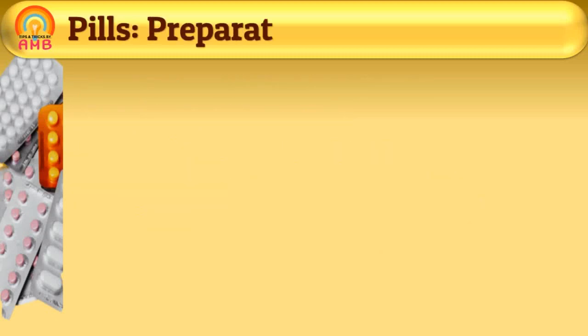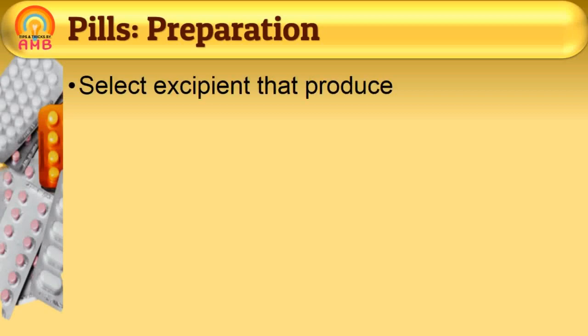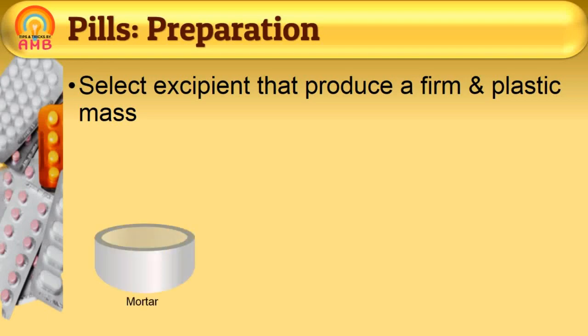While preparing pills, excipients, that is additives, are selected such that they produce a firm and plastic mass. The medicinal agent or drug is triturated with powdered excipient in geometric manner to obtain a uniform mixture.